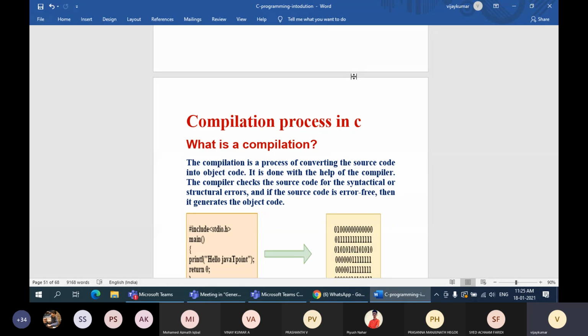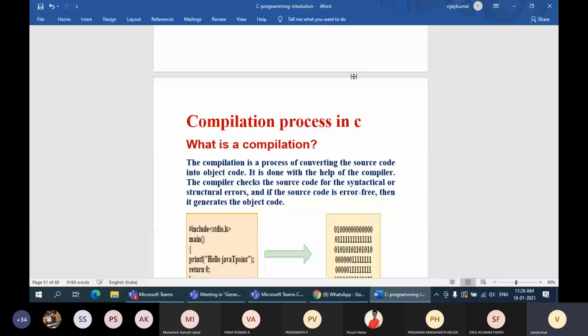Exe stands for executable file. Once any C program is written in your compiler software and compiled, three files will exist with the same name but with different extensions.